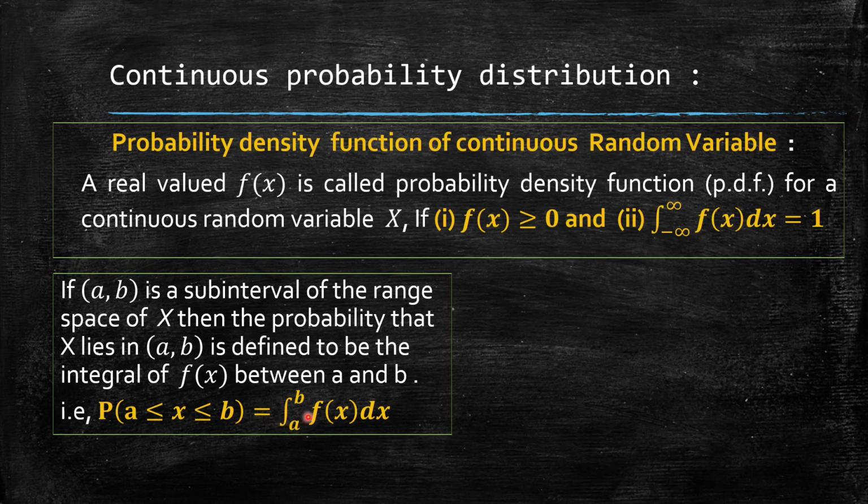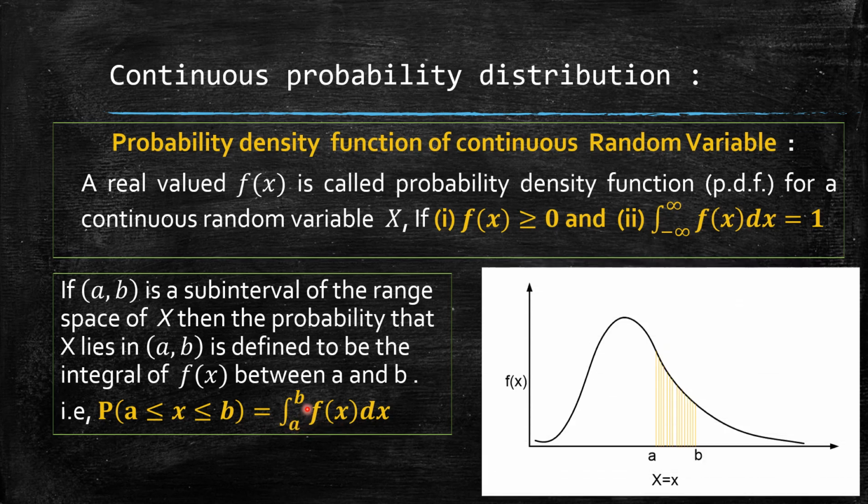For example, if you have f of x, this is the graph which we have taken, a probability density function. Then the integral between a to b is nothing but probability of a less than or equal to x less than or equal to b.